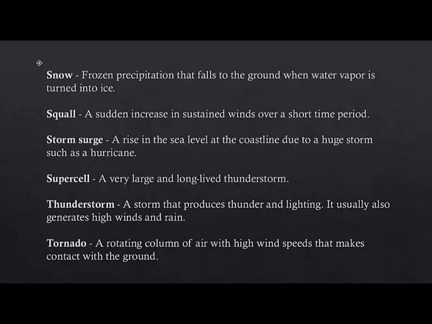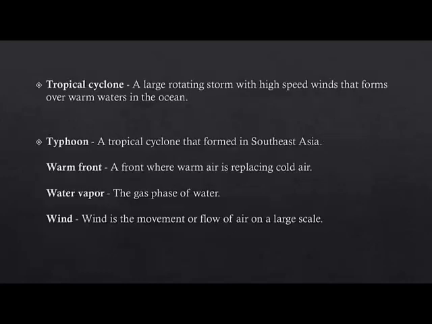A squall is a sudden increase in sustained winds over a short time period. A storm surge is a rise in the sea level at the coastline due to a huge storm such as a hurricane. A supercell is a very large and long-lived thunderstorm. A thunderstorm is a storm that produces thunder and lightning. It usually also generates high winds and rain. A tornado is a rotating column of air with high wind speed that makes contact with the ground.